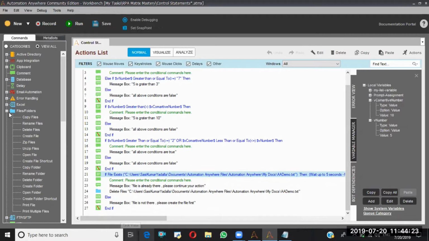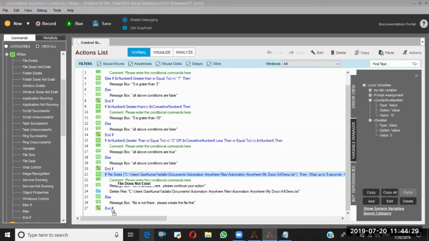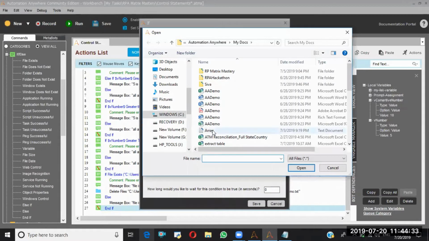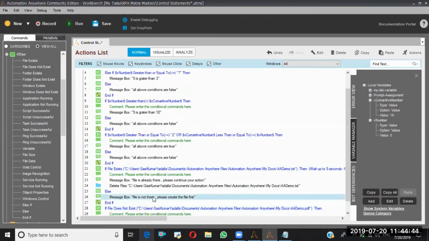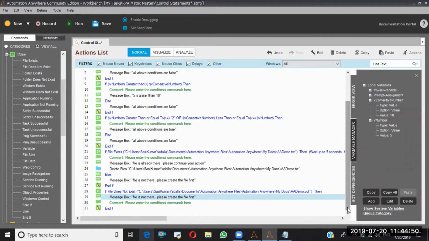Instead of that, I can do one thing. In the same way, I can directly use file does not exist. So here I'll check this time with this file, save. These things you have to use depending on your requirement.